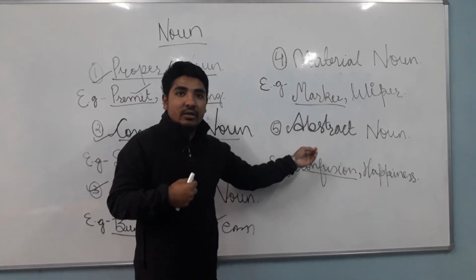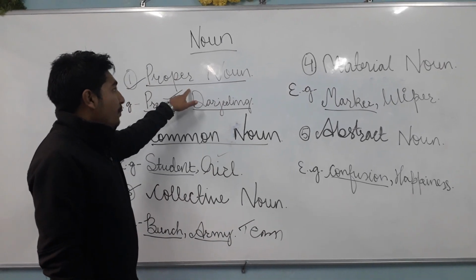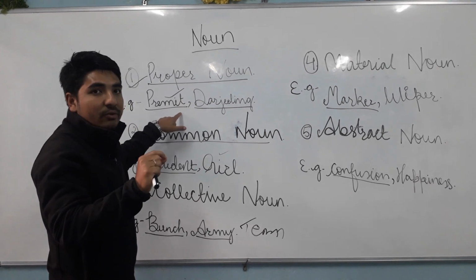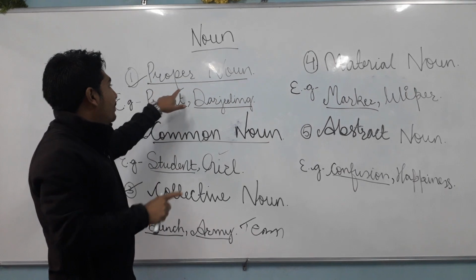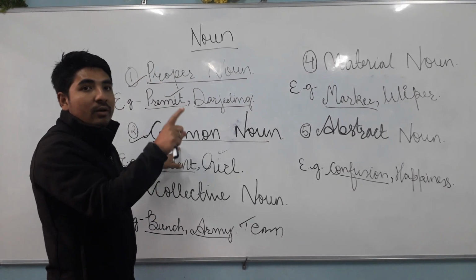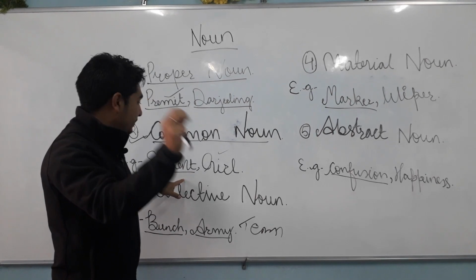It is a feeling. So let me summarize this in a gist. Proper noun is a name, it talks about a particular name, of a person or anything. Remember, particular name. Common noun is a group in a single umbrella but of variety.